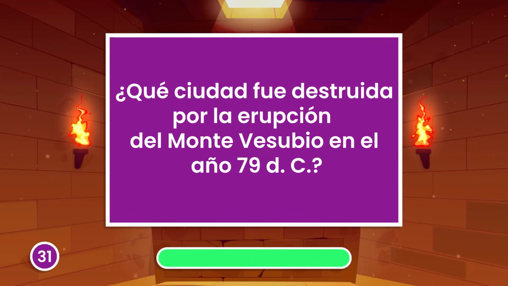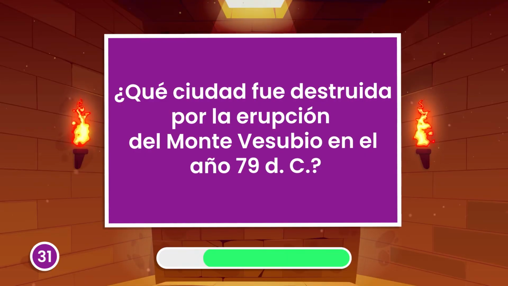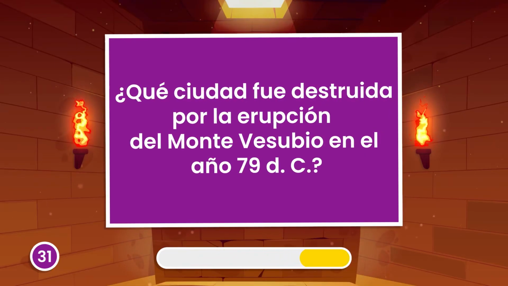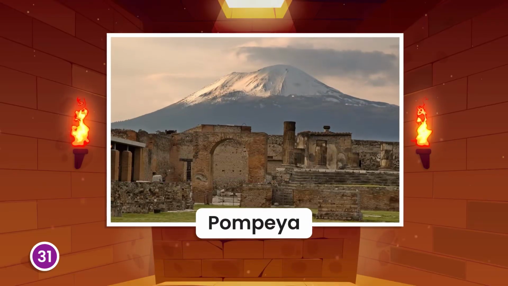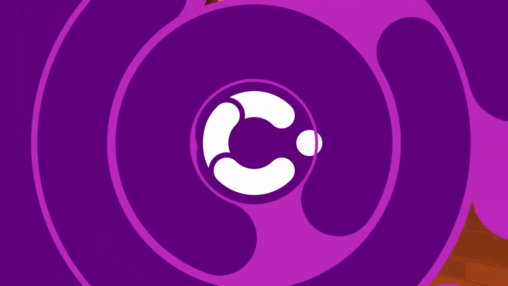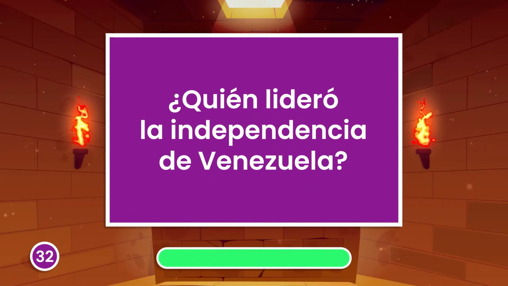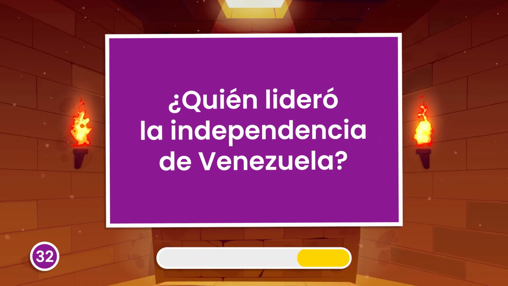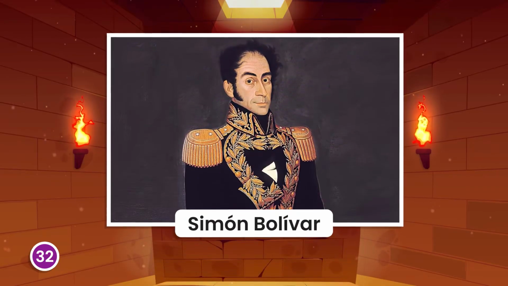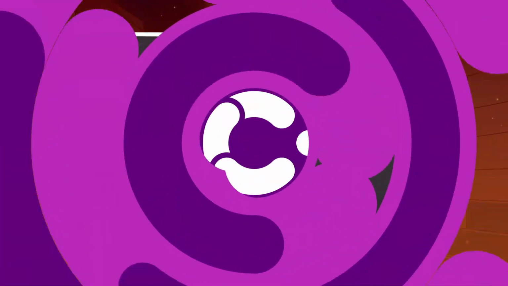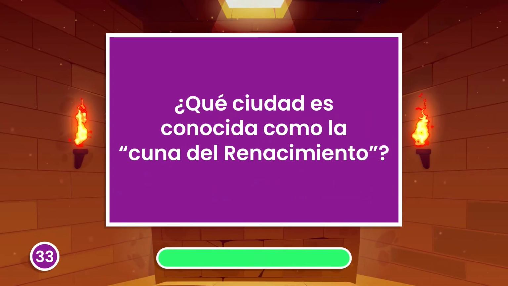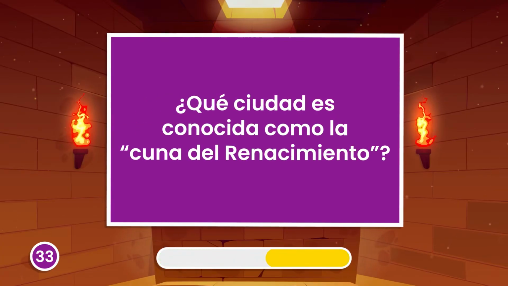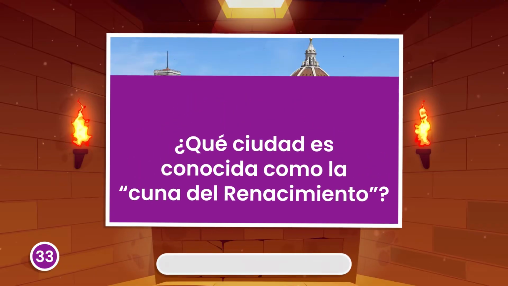Which city was destroyed by the eruption of Mount Vesuvius in the year 79 AD? Pompeii. Who led the independence of Venezuela? Simón Bolívar. Which city is known as the birthplace of the Renaissance? Florence.